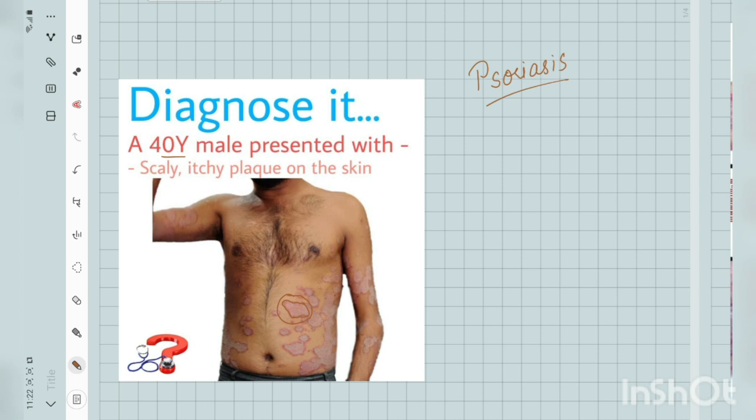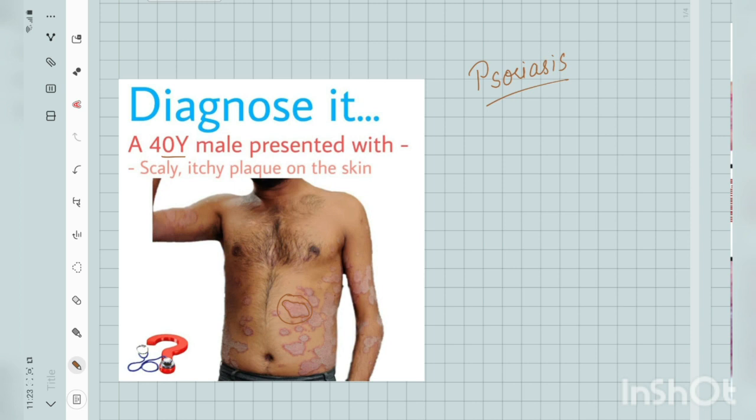So, why do some patients develop psoriasis and why do some not? There are both genetic as well as environmental factors that determine this. In genetic factors, we have basically the HLA distribution. HLA CW6 is associated with the development of psoriasis, more specifically in age less than 40 years. Next one is HLA B27 that is associated with psoriatic arthritis.